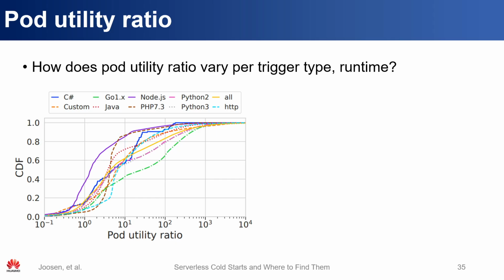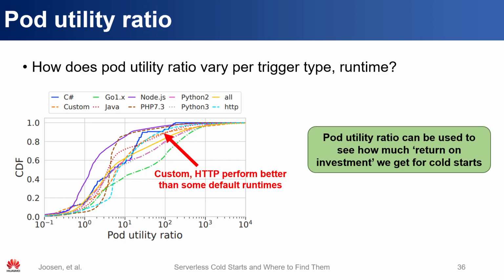If we plot this pod utility ratio for different runtimes, we get the following plot. What we saw earlier was that cold start times for custom and HTTP runtimes were quite large. But if we now look at the pod utility ratios, we can see that they actually perform better than some of the default runtimes.